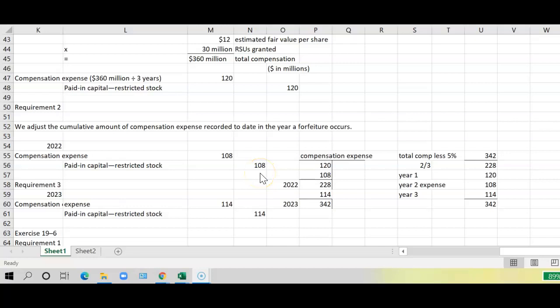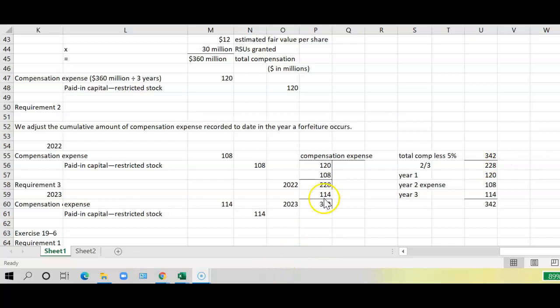So you can see at the end of the year, we would have total compensation expense for the restricted units to equal the $228 million. So at the end of the third year, we should recognize the full amount of the $342 million that we calculated here, which is 95% of the total compensation, because 5% executive turnover.